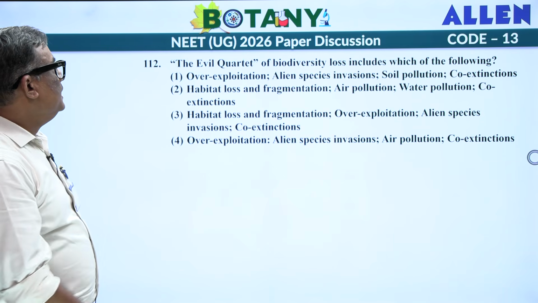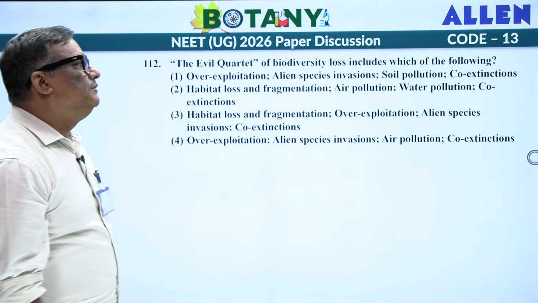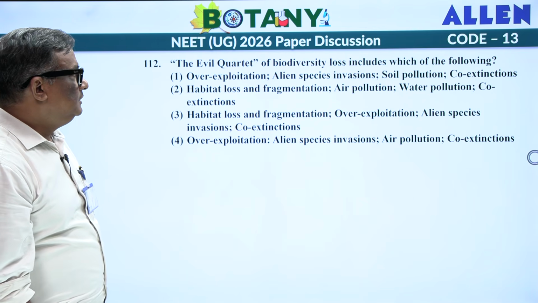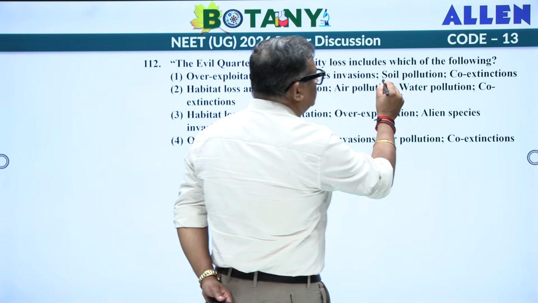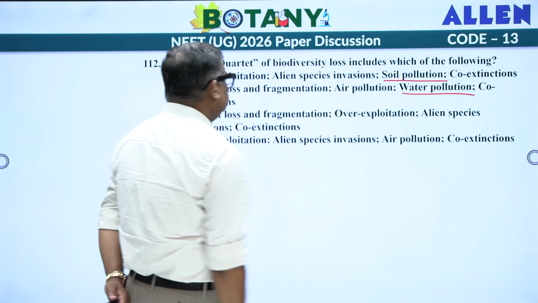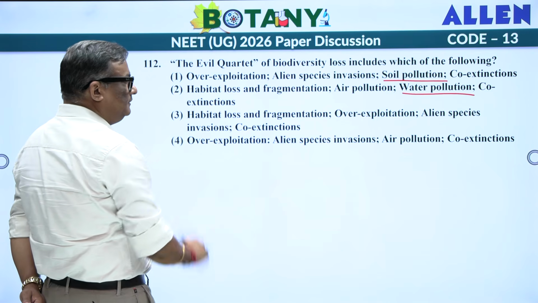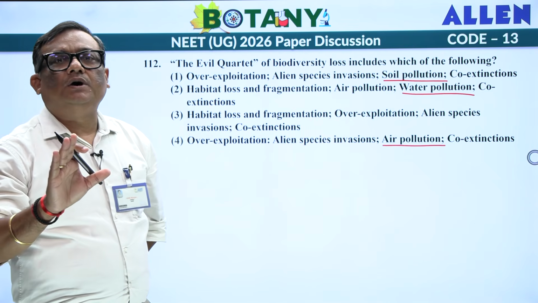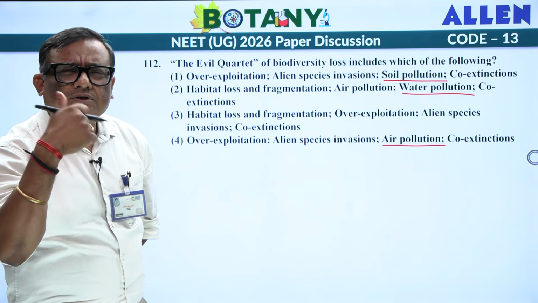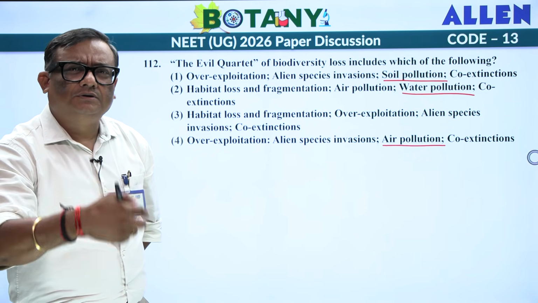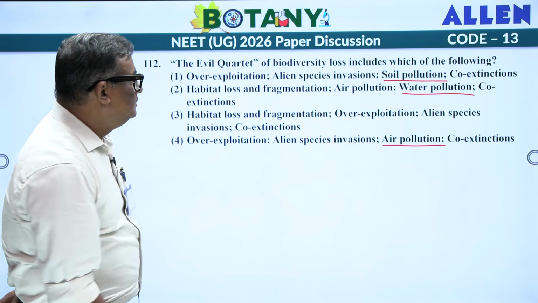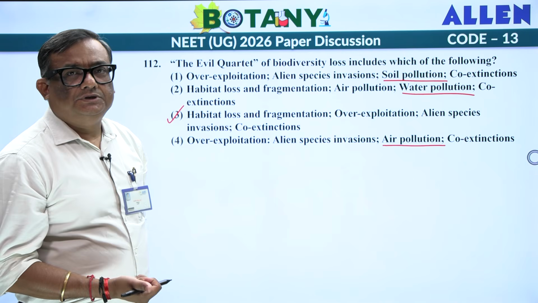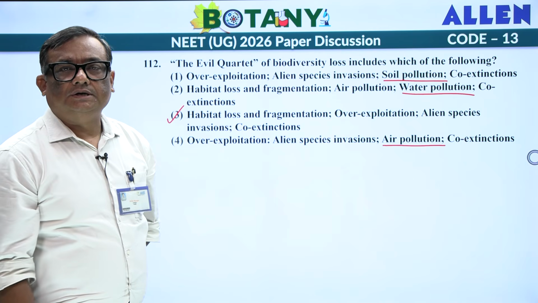Next one. The evil quartet of biodiversity loss, including which of the following? Now, can you see in all the 4 options, there is something: soil pollution, water pollution, there is nothing in D, and air pollution. You know this fact very well that the evil quartet doesn't include air pollution, soil pollution, water pollution, sound pollution, radioactive pollution. It's not included. Habitat loss, fragmentation, overexploitation, alien species invasion, and the last one is co-extinction.